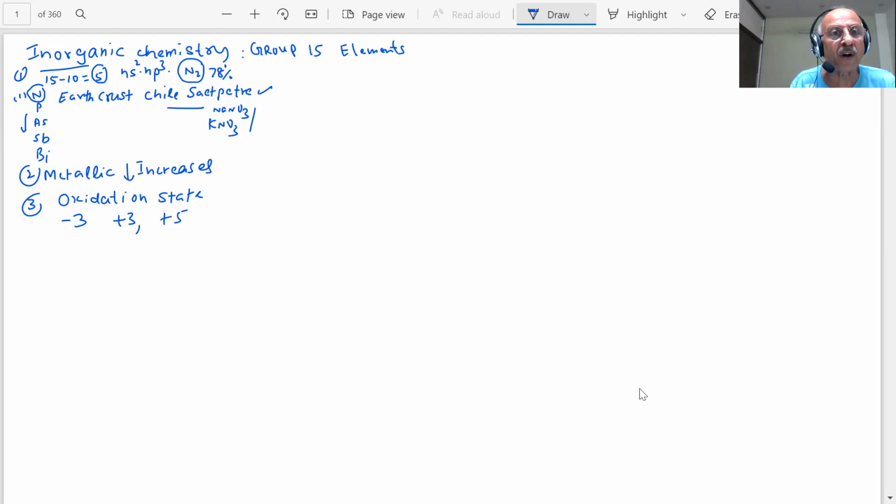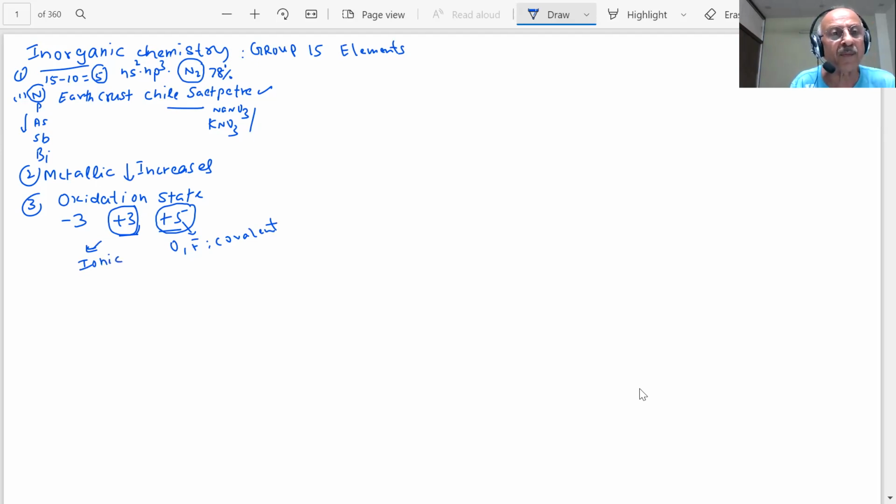Now, the important point to note: when we discussed +3 and +5, the higher oxidation states will be exhibited with which elements? Those elements which are strongly oxidizing, like oxygen and fluorine. They are highly electronegative elements and can oxidize. In lower oxidation states, the compounds will become more covalent, and in lower oxidation states they could be ionic because of +3.